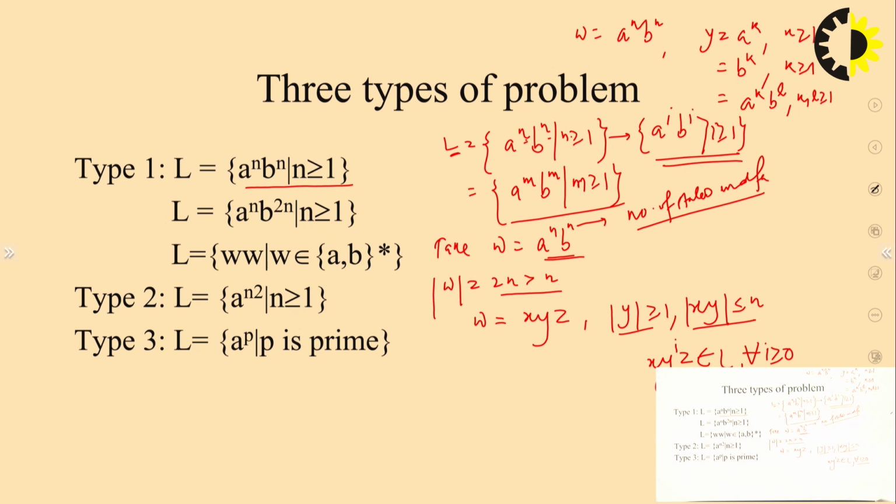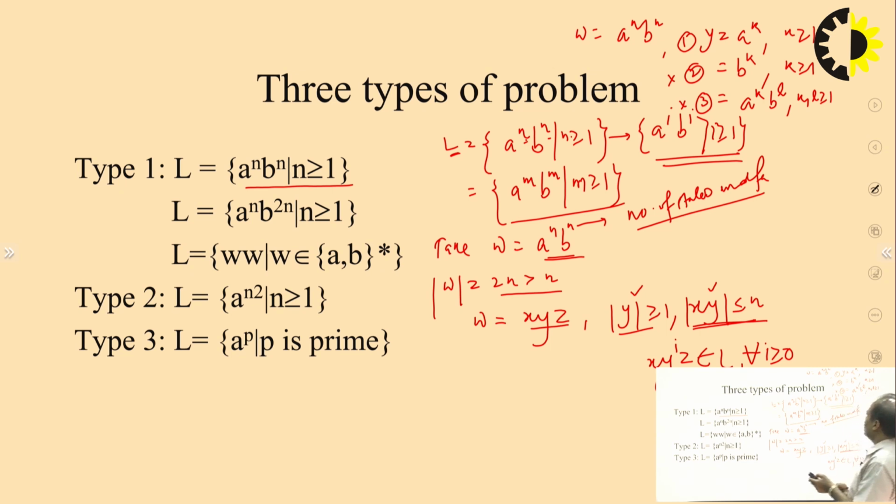This is case 1, case 2, and case 3. We'll see that only case 1 is going to be applicable, not case 2, not case 3. The reason is that once we divide into 3 parts, we have to take care of the beginning too: the length of xy must be less than or equal to n.